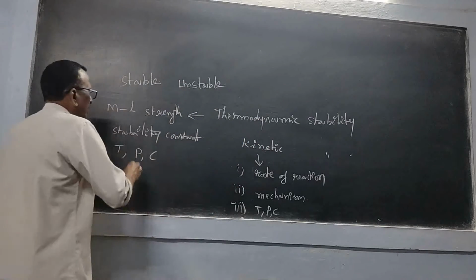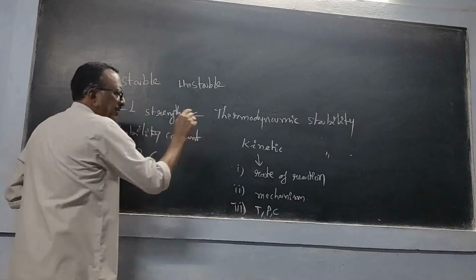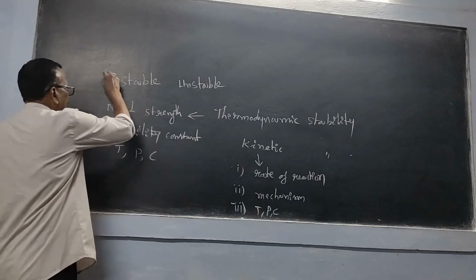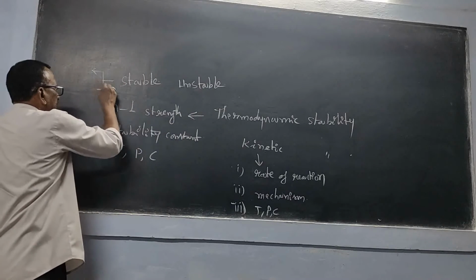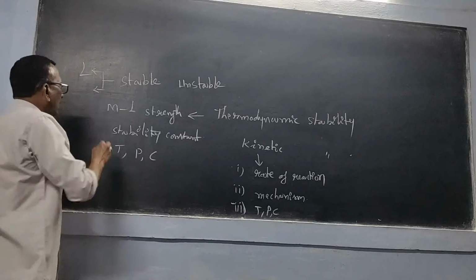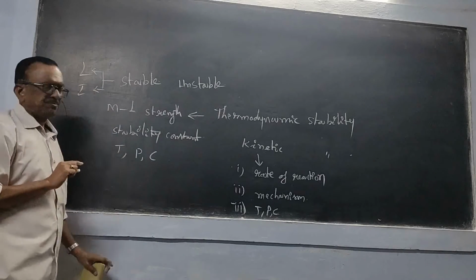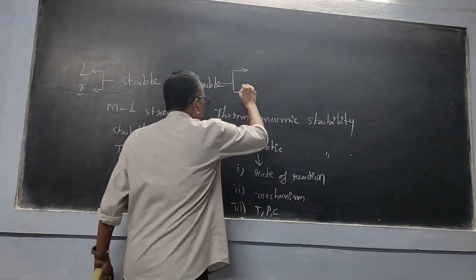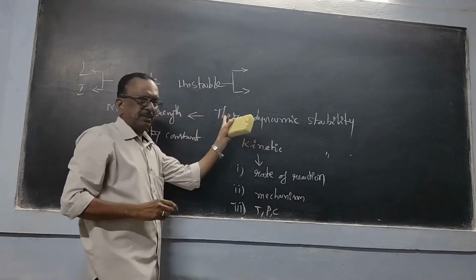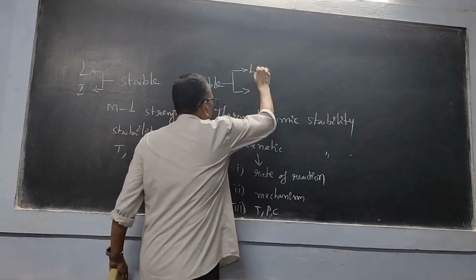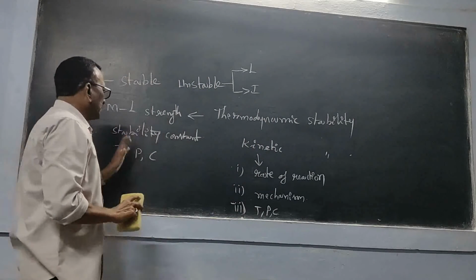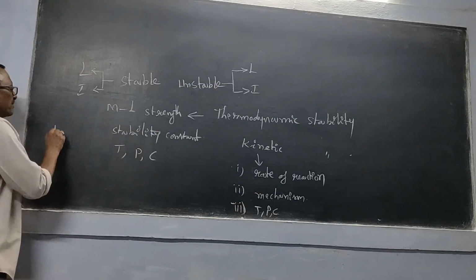Say for example, a thermodynamically stable complex may be labile or it may be inert. Similarly, an unstable complex, thermodynamically it is unstable, but it may be labile or it may be inert also. So, for example, let us take one example.